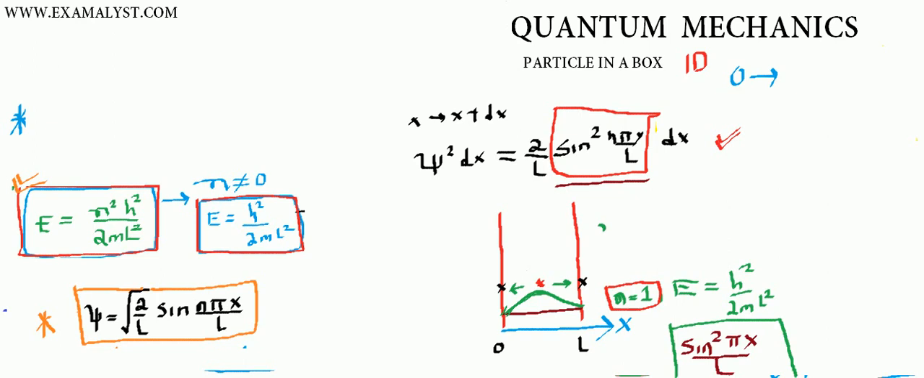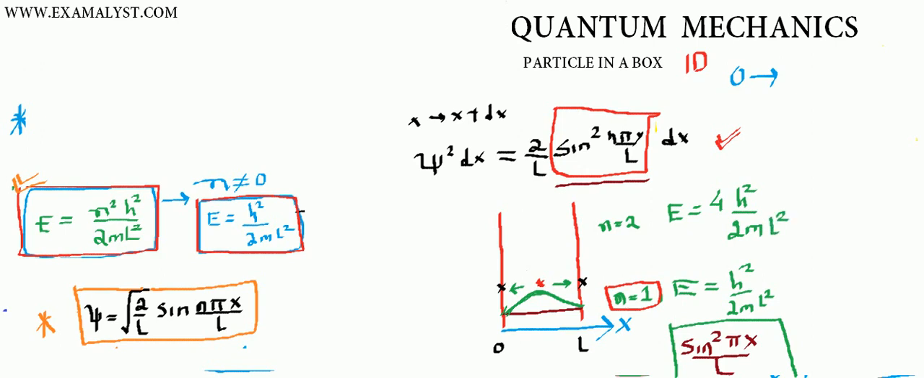If you look at the state n equals 2, what is the energy? Obviously the energy is higher. How much higher? Let us look. The energy is 4 times higher, because n squared is 4, so the energy is 4 times the ground state energy. The ground state is the zero point energy, h-bar squared π squared over 2mL squared. So the energy is 4 times higher.